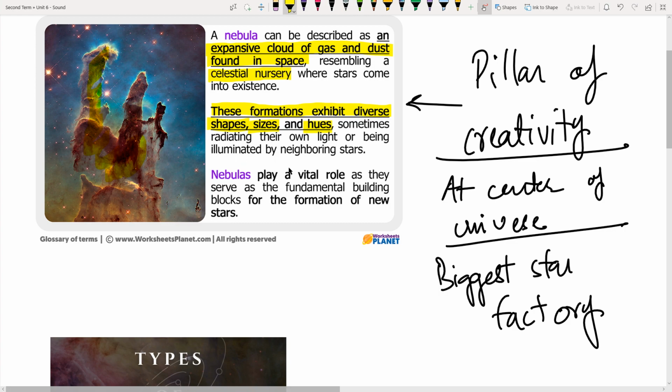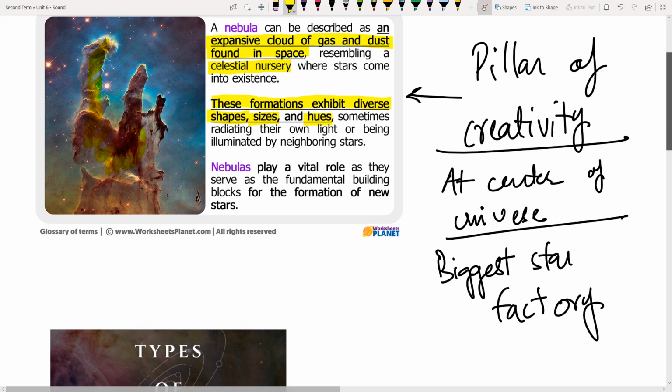And sometimes they are dark when they're not forming stars. Maybe the stars are blown out, or they got destroyed due to collisions or something, and eventually they reflect light from neighboring stars. As you can see, this appears to be a bit darker because of the background, which is very bright. Other stars at the back are giving light, so this star factory is creating several stars like the Sun, right? So this is what we call a nebula.